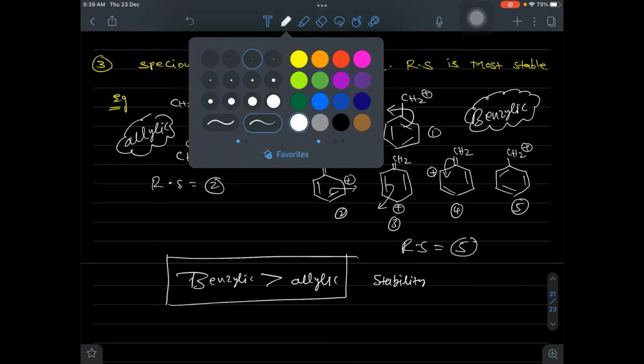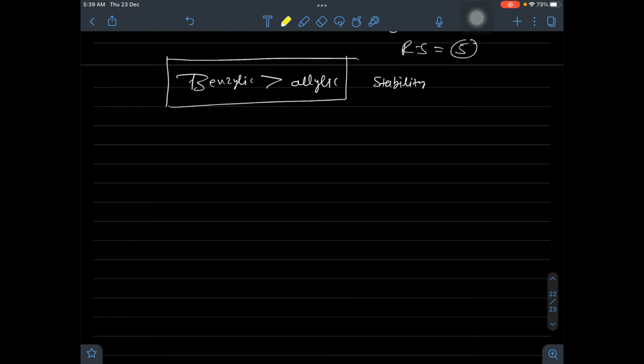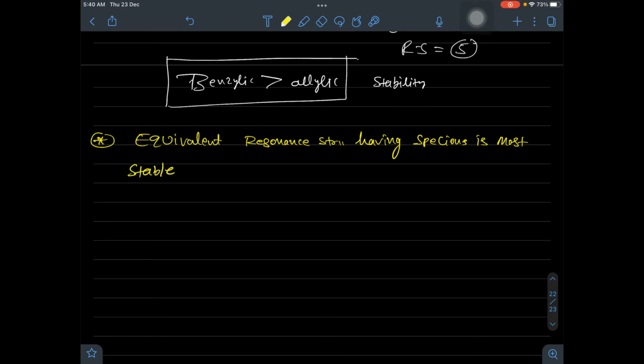Okay. Next, the fourth way to predict the stability of the resonance structure is equivalent resonance structures. A species having equivalent resonance structures is more stable than a species having unequivalent resonance structures.